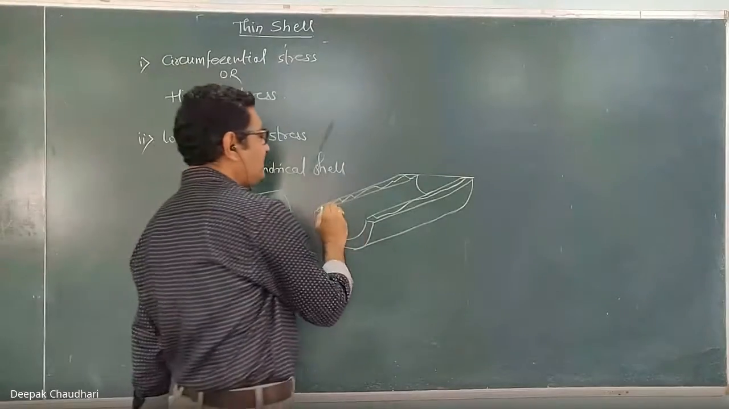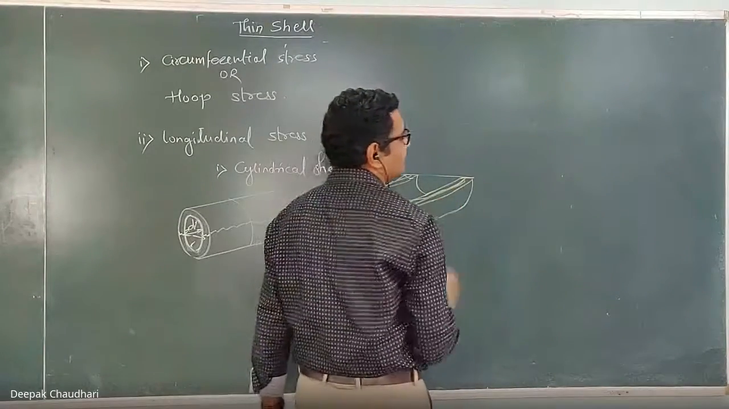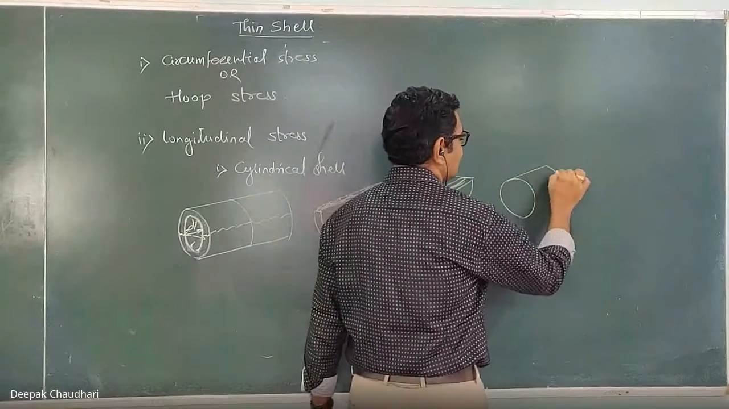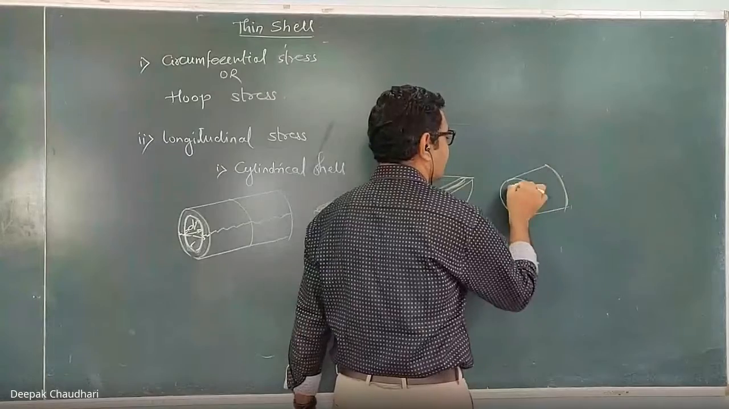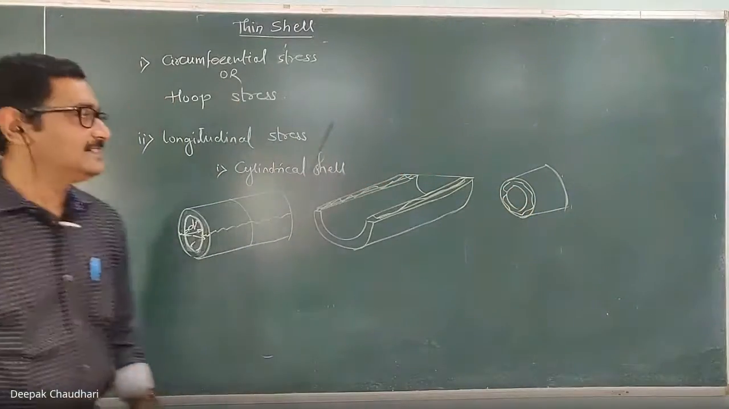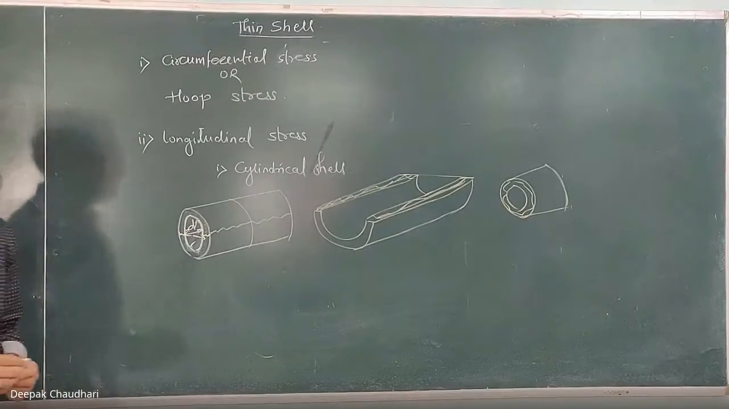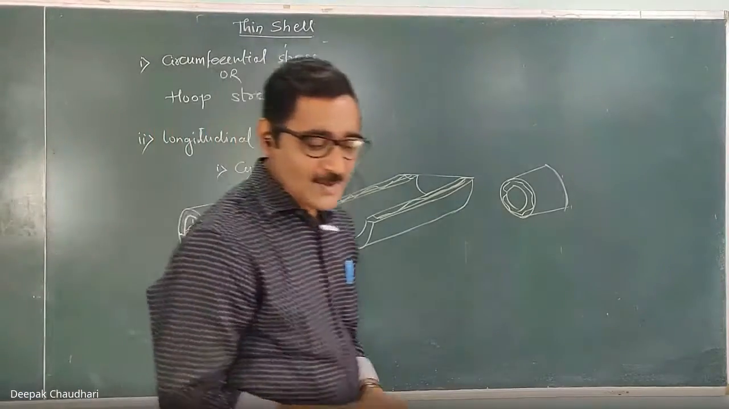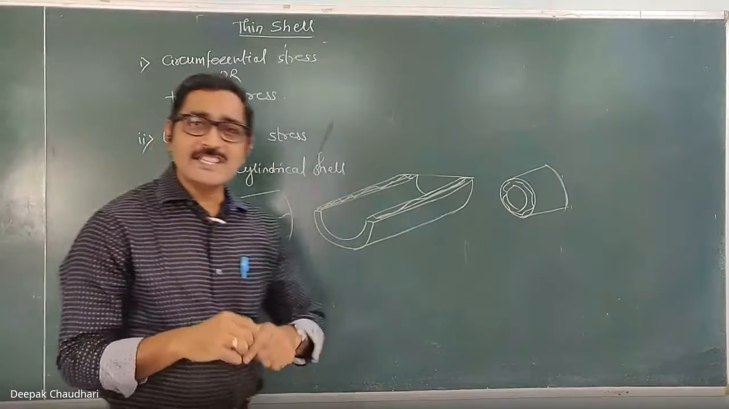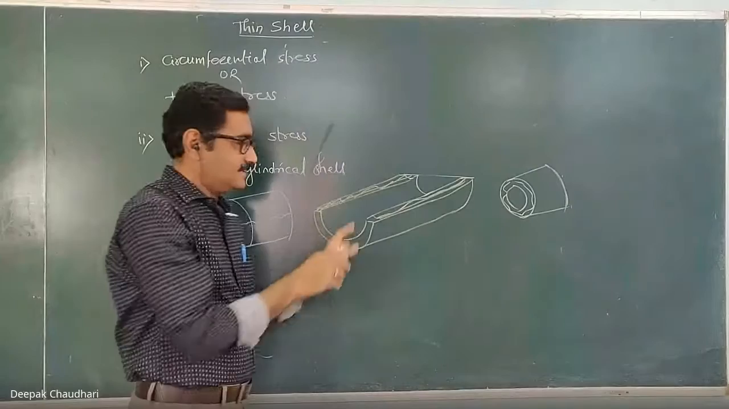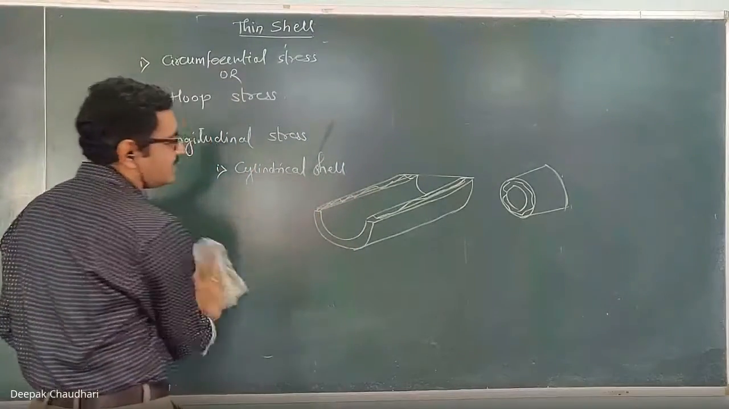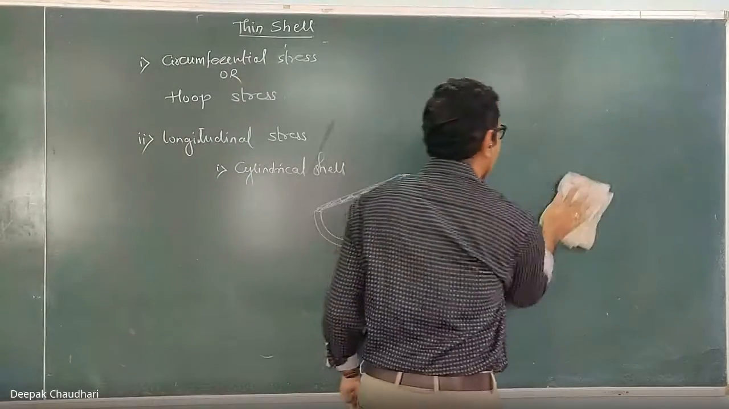This is the failure along the length, and it may fail along the circumference also. This is the area where it failed. So these are the two possibilities. Now consider a cylindrical shell which is split into two troughs. Let's consider this type of failure because of the internal pressure.